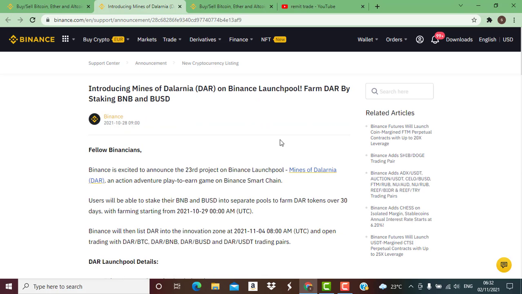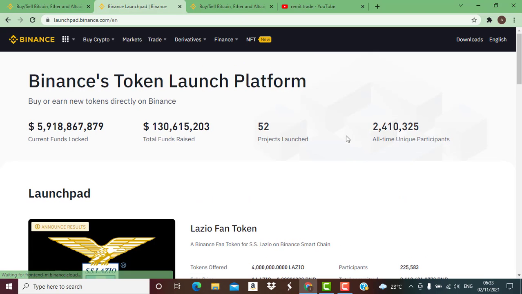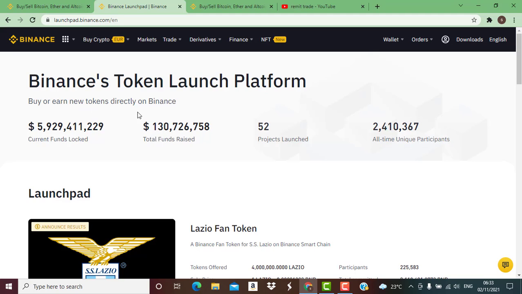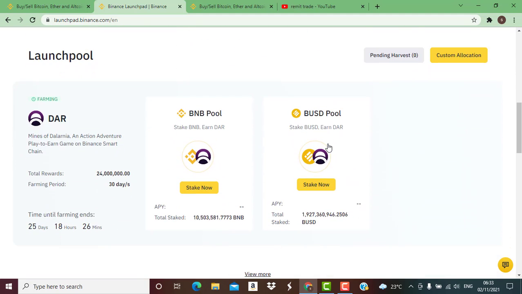If you want to stake your coin to earn this DAR on Binance, all you need to do is, first of all, be a Binance user. Then you verify your account. After verification, go to this area. Then you go to Binance Launchpad. So right here, click on Binance Launchpad. And then on this page, you see the Binance token launch platform. If I scroll down, you see Launchpool. Right there we see the DAR Launchpool farming ongoing right now.